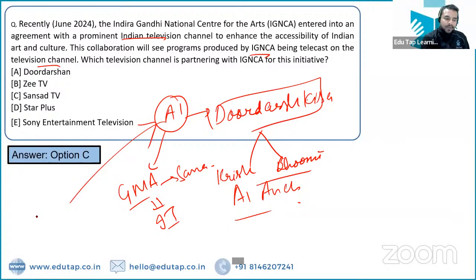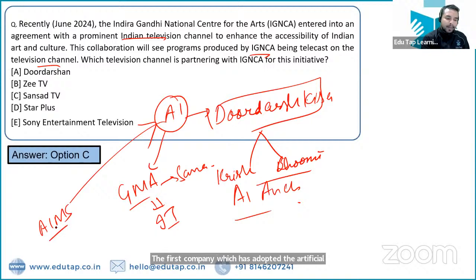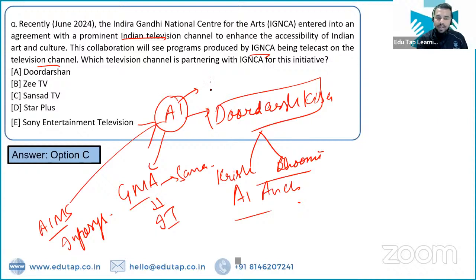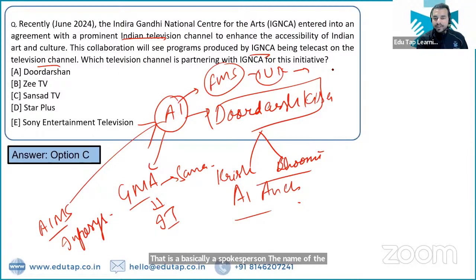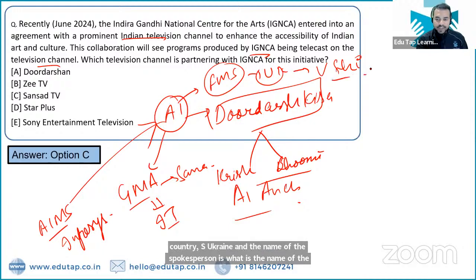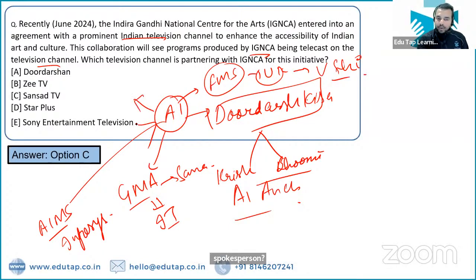The first company which has certified and adopted the artificial intelligence management system, that is Infosys. Right? The country which has launched an AI foreign ministry spokesperson: the name of the country is Ukraine, and the name of the spokesperson is Victoria Shi. That is the right answer. The first Indian state to adopt an AI-driven traffic management system is Sikkim.